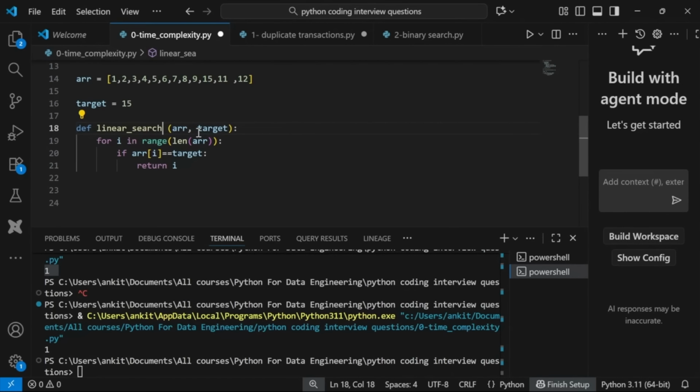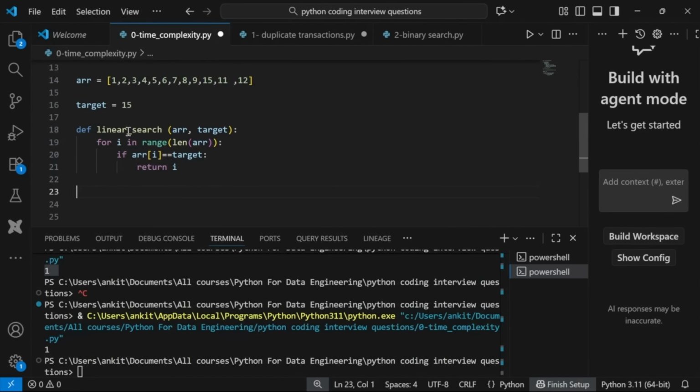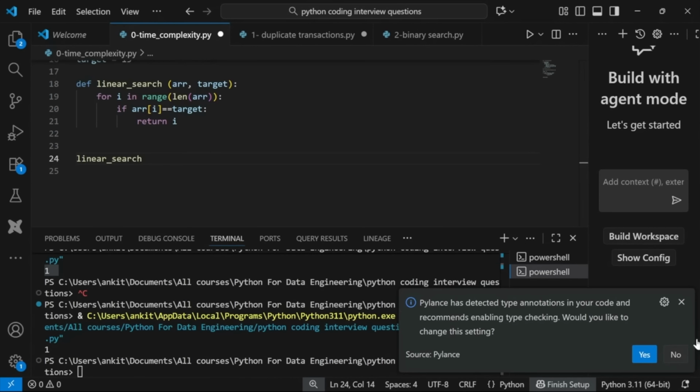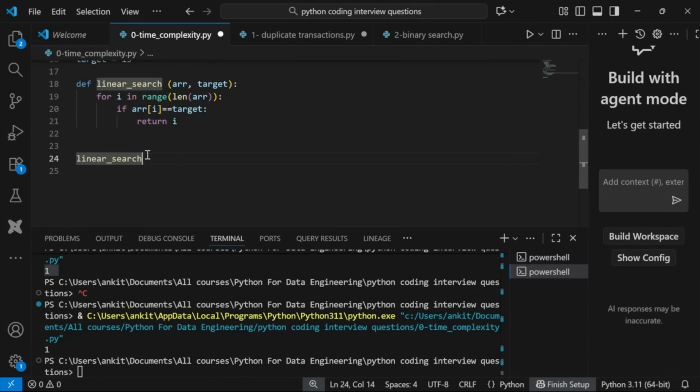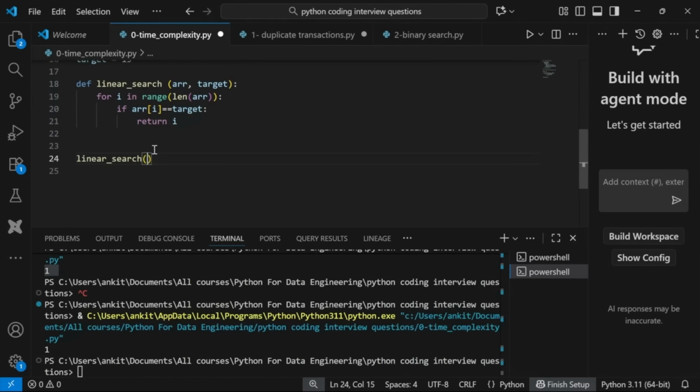Okay. Now we will see what is the time complexity of this. So now I will just call this, I'll say linear search, and let's call, I'm passing array, right? And my target, right?